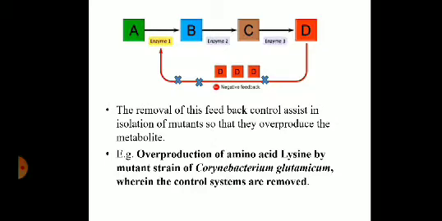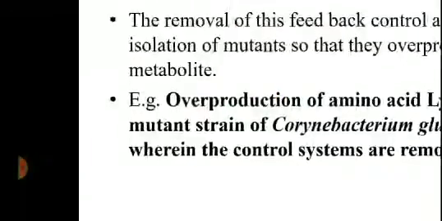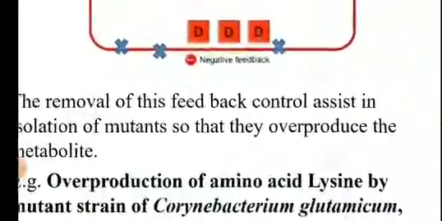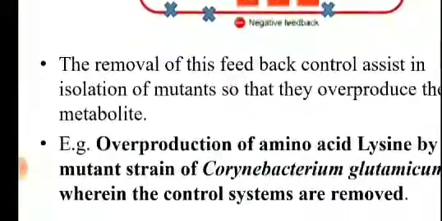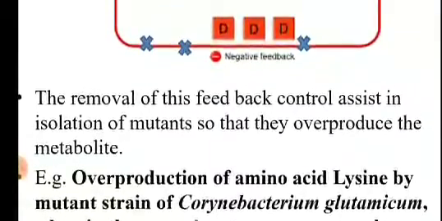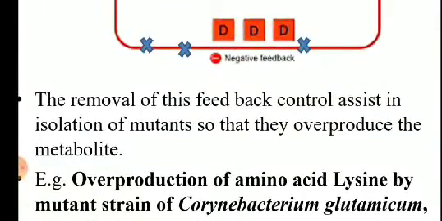The removal of this feedback control assists in isolation of mutants so that they overproduce the metabolite. The product D will be overproduced, meaning produced in a large quantity. In an uncontrolled manner D will be produced, and that is desirable in any industrial production.